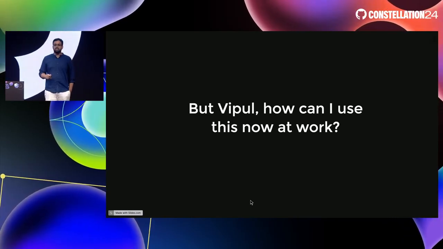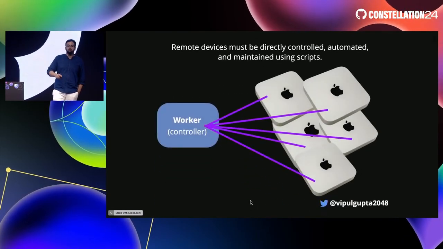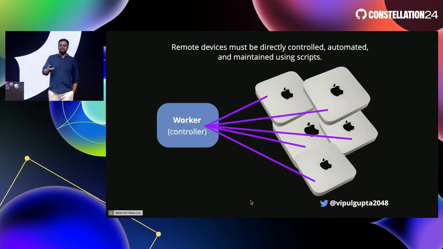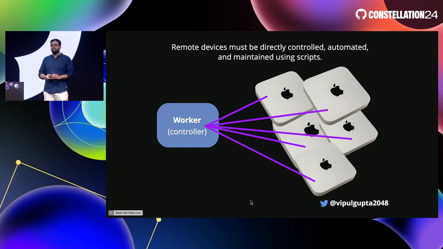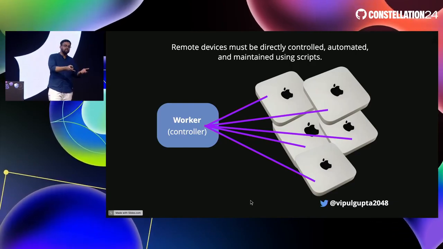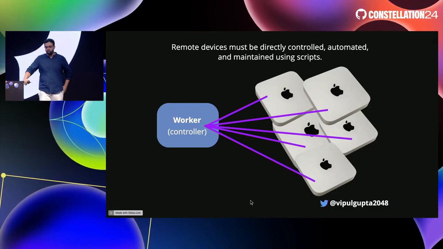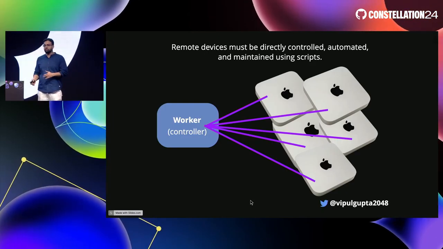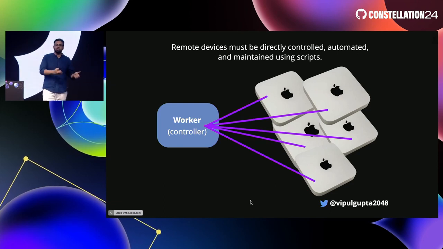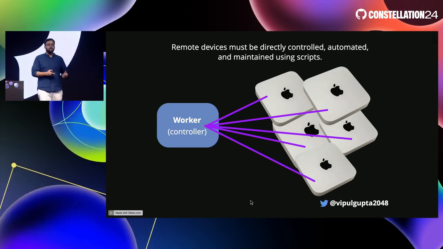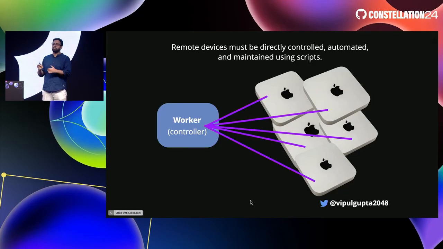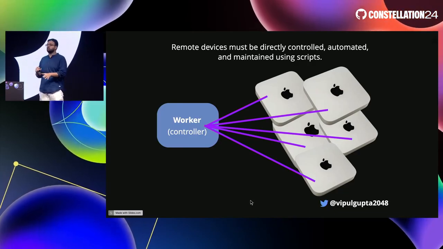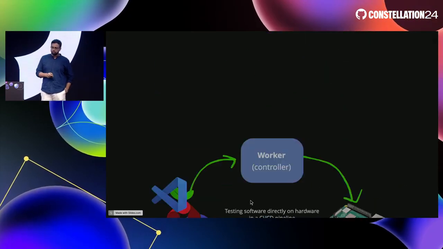So a simple use case that I love to show people is you can use the AutoKit to manage devices that can't be managed. Sometimes you have Apple Mac Minis running at your home. Some people are into app development, and they have Apple Mac Minis at their home office or at work. So you can have an AutoKit connected to each of them and power them off, flash new firmware, update them after hours. No one has to wait around for it, and that's where AutoKit comes up as a controller or a worker that can make sure all the changes get through.